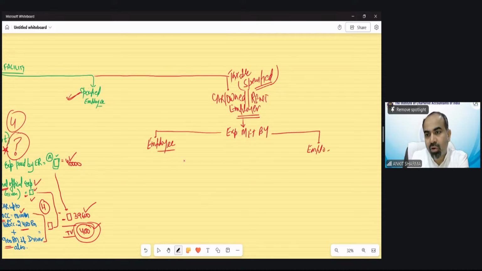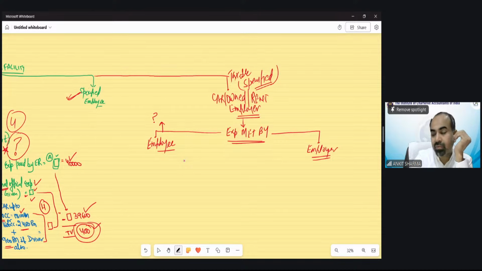So now think about it. If the car has been provided by the employer in both cases, and expenses are met, in the first case, by the employee, what is the perquisite in this case? What is the perk we need to tax? What is the benefit the employee is having? If the expenses are met by the employee, what is the benefit the employee has in the second category? So you should understand what the benefit is. Accordingly, you can tax it.